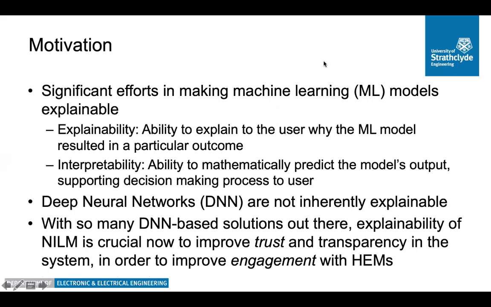On the other hand, there has been a lot of work on explainability, on explaining machine learning models. We know that deep learning networks are not inherently explainable, so we need post hoc tools, post hoc algorithms to explain, or to open the black box and explain, deep learning model outcomes. Why do we need this specifically for NILM? Well, to improve the trust and transparency in the NILM system so that we can improve engagement with home energy management systems.